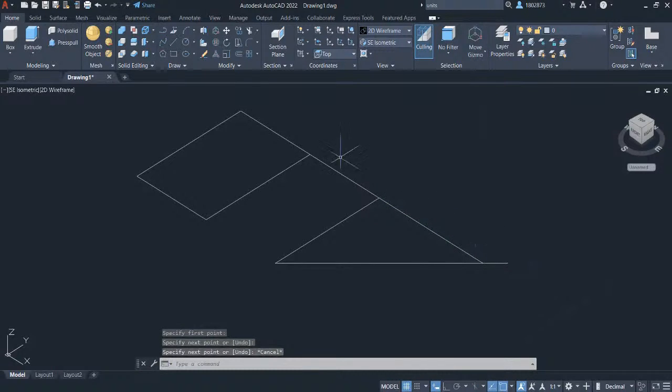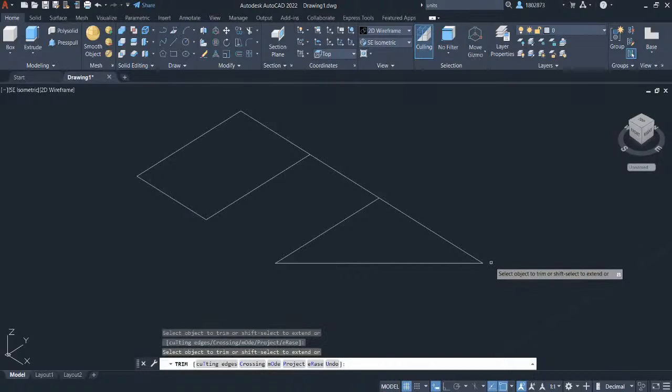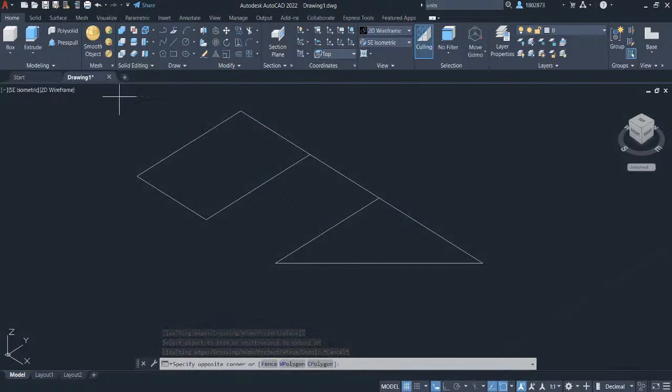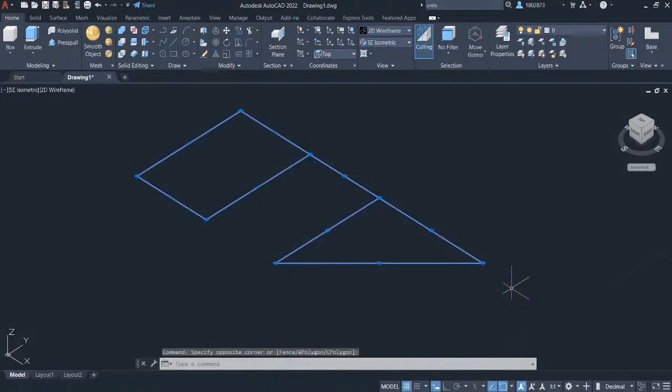To do that, head over to the Modify Panel and select Trim. Left click on the line that you want to trim and press Escape. Let's create a window selection. To do that, left click here and drag the crosshair over here to select all the objects. Notice that all the objects turn blue. We will connect all the objects into a single 3D polyline. To do that, select the Join command from the ribbon panel and under the Modify interface, select Join.